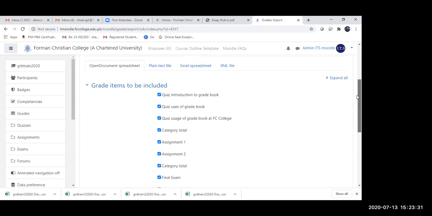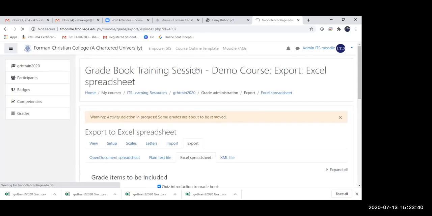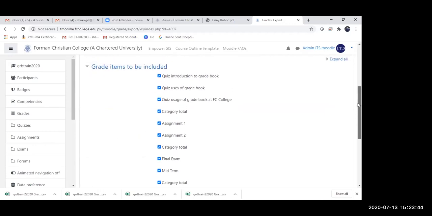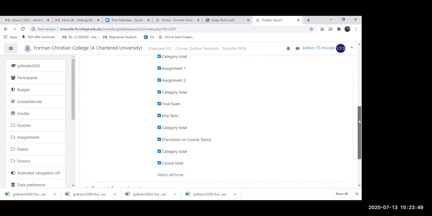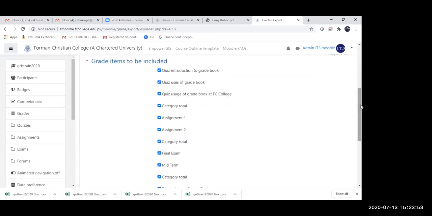Once we go to the export, we can select Excel spreadsheet, plain text file, whatever. So I'm going to select Excel spreadsheet. Right now, all the grade items are already selected by default over here. Well, if I'm grading my students on Empower, I don't need to view each and every item because I can view these on Moodle anyways.